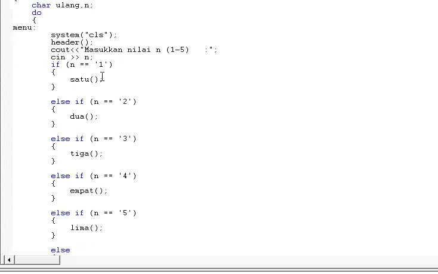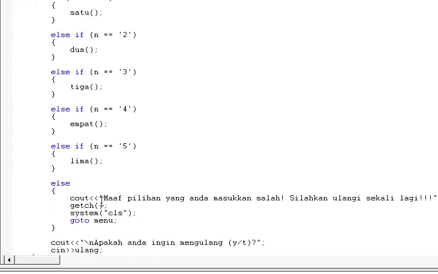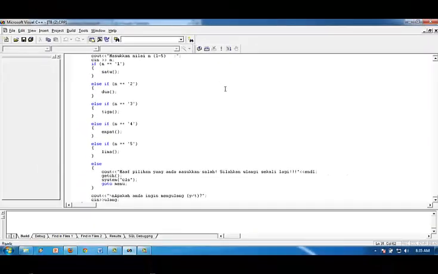If the n value is 1, the program will call the satu function. And if the n value is 2, the program will call the dua function. If the n value is 3, the program will call the tiga function. If the n value is 4, the program will call the empat function. And if the n value is 5, the program will call the lima function. And if the user makes an error while inputting the n value, the program will show a warning.